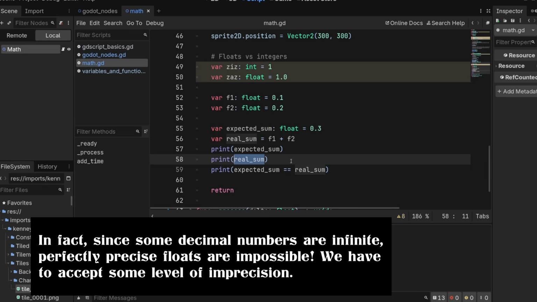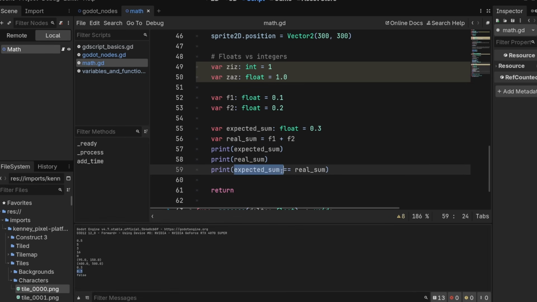For anything that doesn't matter that much about exactitude, like positions on a screen, this doesn't matter. But if you ever have to compare two values to see if they're exactly the same, it really, really, really matters. And so for that reason, we use integers whenever we want to check if things are the same. And that's why I tend to like to work with things on a discrete grid.